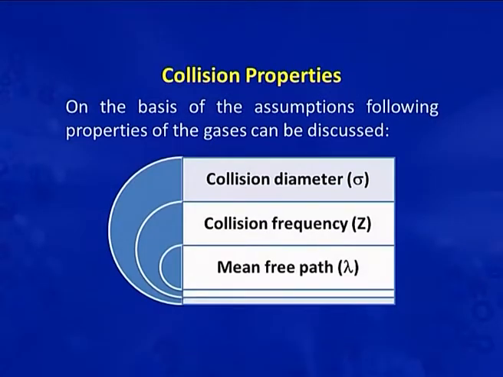First one is collision diameter, the symbol for this is sigma. After that collision frequency, the symbol for this is capital Z, and mean free path, the symbol is lambda. Let us start with collision diameter.